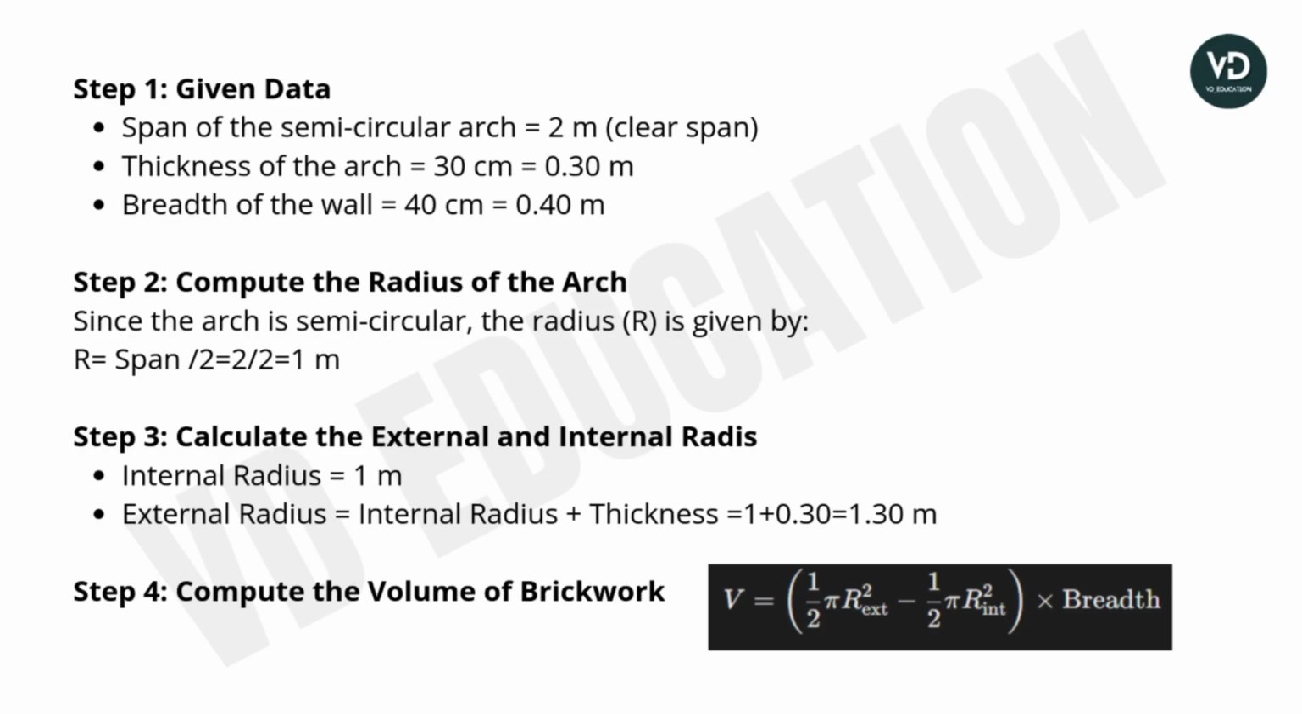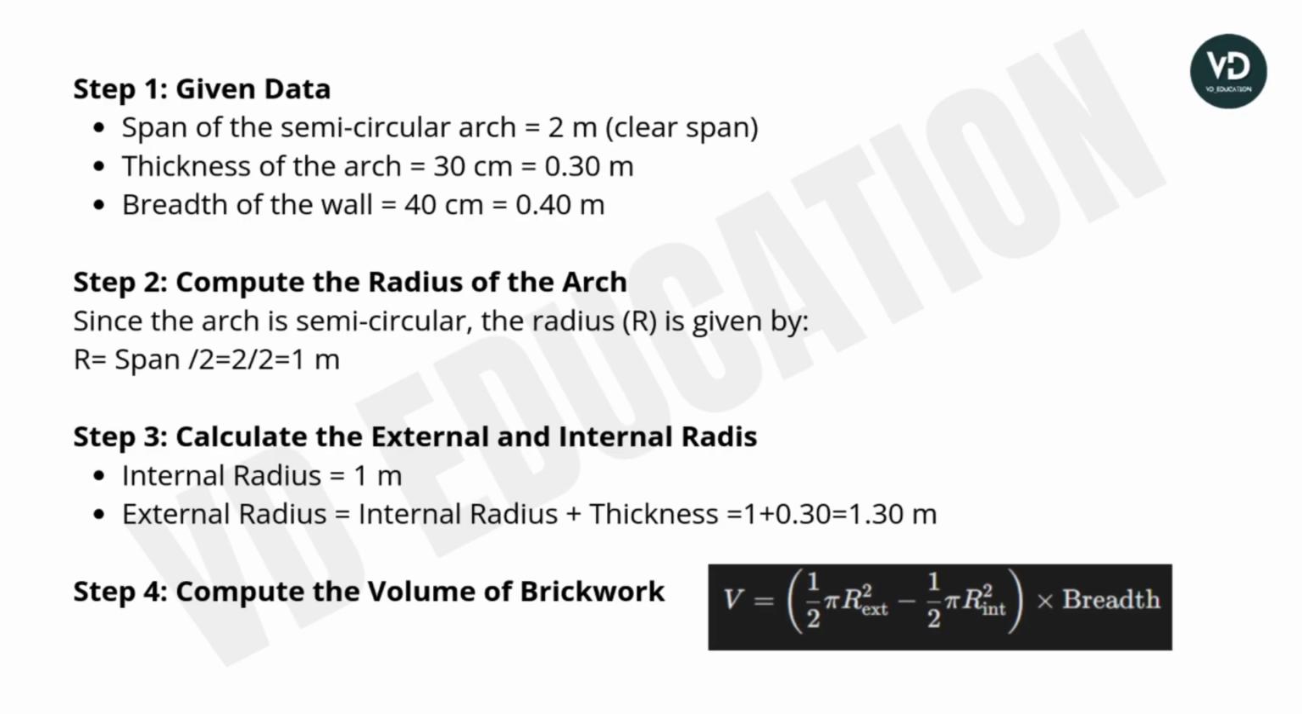Second step is to compute the radius of the arch. Since the arch is semicircular, the radius r is given by span by 2, so the radius will be 1 meter. Step 3, calculate the external and internal radius. Internal radius will be 1 meter, but external radius will be the internal radius plus thickness of the brick arch. So 1 meter plus 0.3 meter, then we will get the external radius as 1.3 meter.